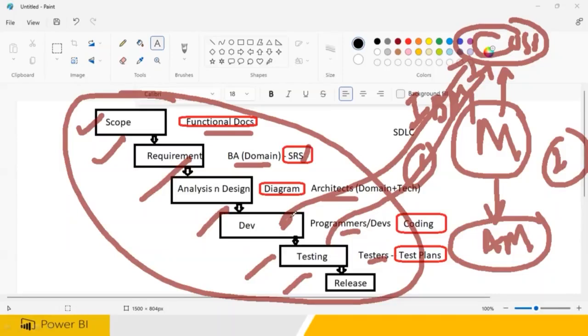Sometimes you're doing and unexpectedly something happens. So again, you need to change the requirements. Again, to change the requirements, the SRS has to be modified. You have to take the sign off again. The new development work has to start. Again, testing and everything will be starting.